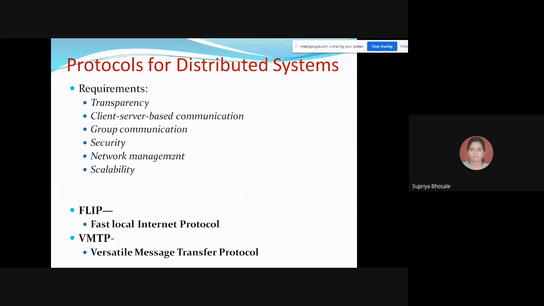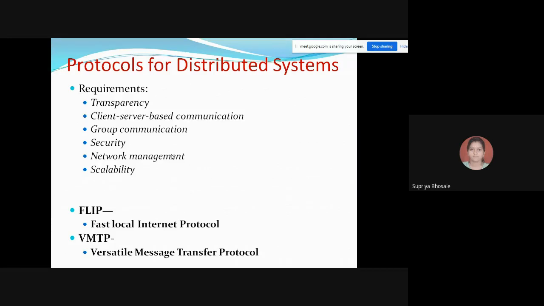That's why we need transparency in case of distributed systems. We have gone through all 8 points under the issues, and it is very difficult to achieve transparency in these distributed systems, but still, to achieve this, we have to go for these two protocols.